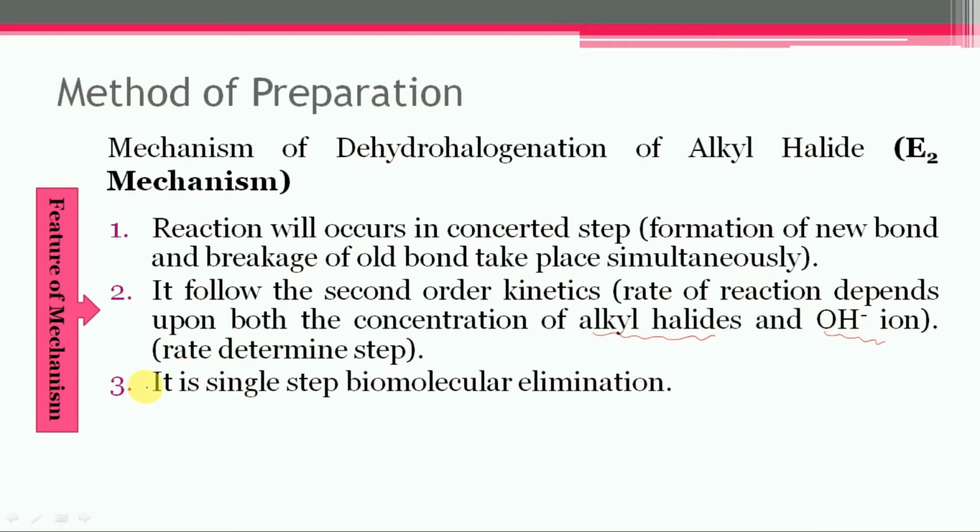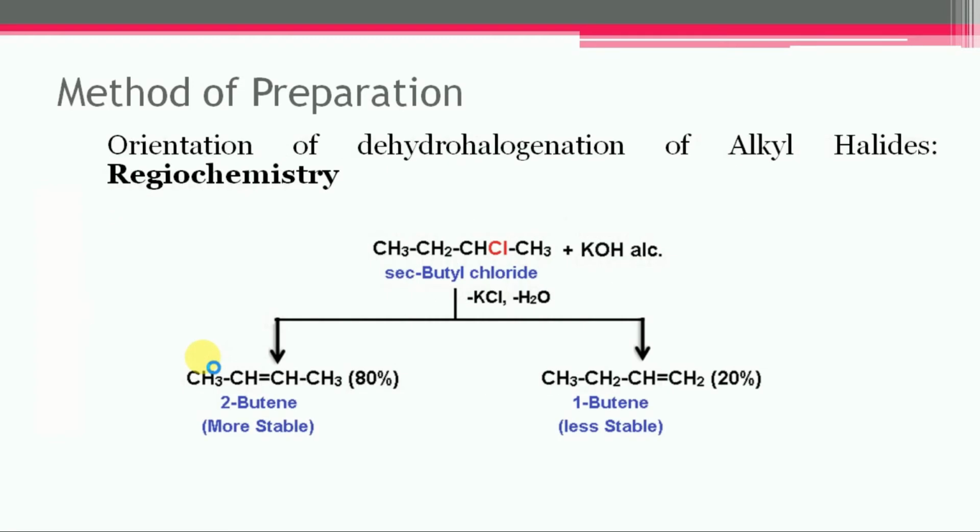It is a single step bimolecular elimination reaction. So these are the main features of the E2 mechanism. Then, orientation of dehydrohalogenation and ease of formation of alkene is called regiochemistry.